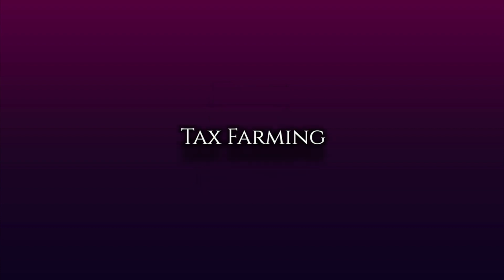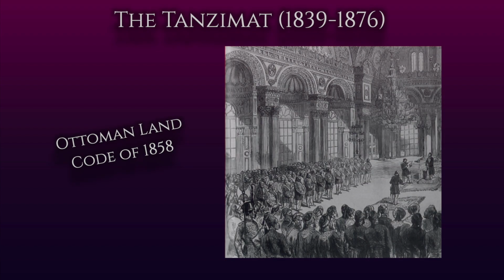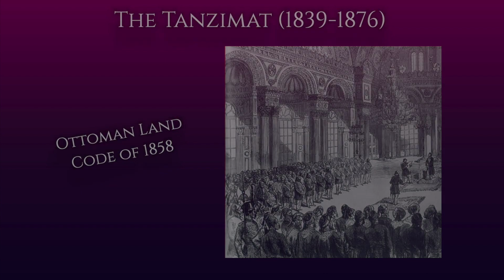However, tax collection in the Ottoman Empire was not centralized, but instead reliant on tax farming, the process in which a state hires private individuals to collect taxes for a certain agreed fee. The Ottoman tax and land codes would be reformed in the 19th century during the Tanzimat era, which would see the Ottoman state reorganize and centralize its power over its imperial provinces.